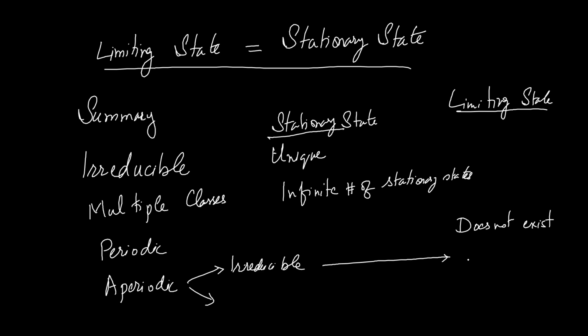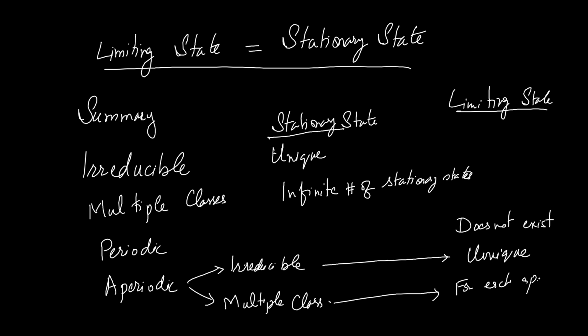If it is irreducible, then it has a unique limiting distribution. If aperiodic but the Markov chain has multiple closed communicating classes, then for each class there will be a limiting distribution if the class is aperiodic.